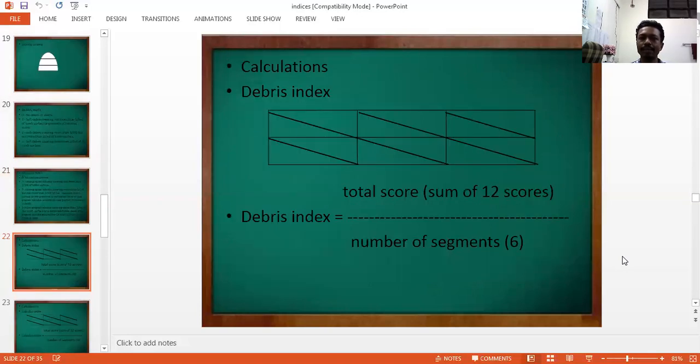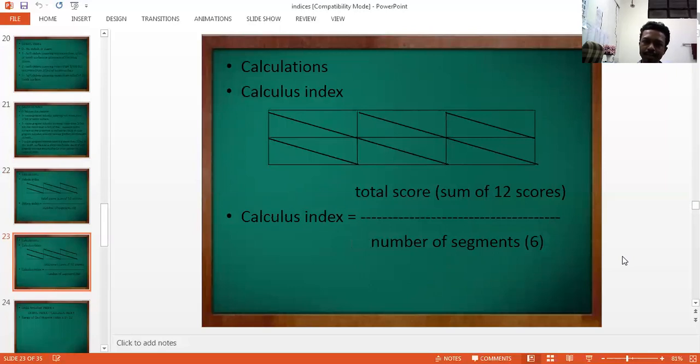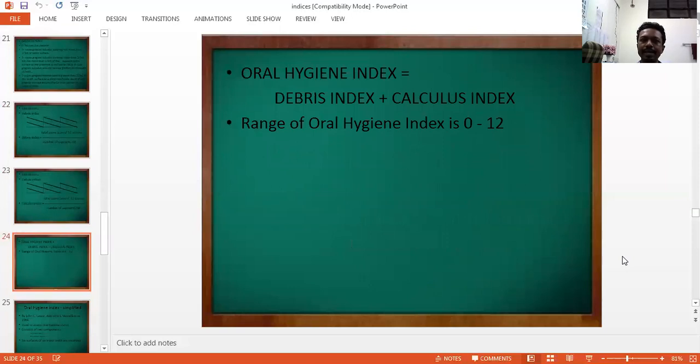So this is the criteria for debris and calculus. You have to record the scores for debris and calculus index separately. For calculating this index, you have to take the two scores from each segment, one maximum palatal score and one maximum labial score. Then debris index is calculated by the sum of 12 scores divided by the number of segments, that is 6. Similarly, you do the same calculation for the calculus index, and then by adding these two, you will get the oral hygiene index for that patient.